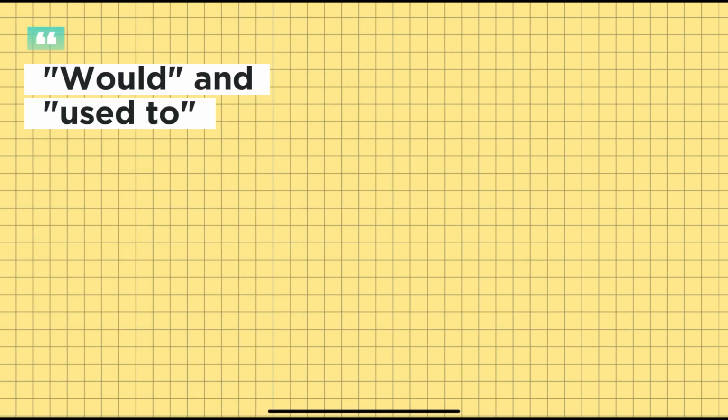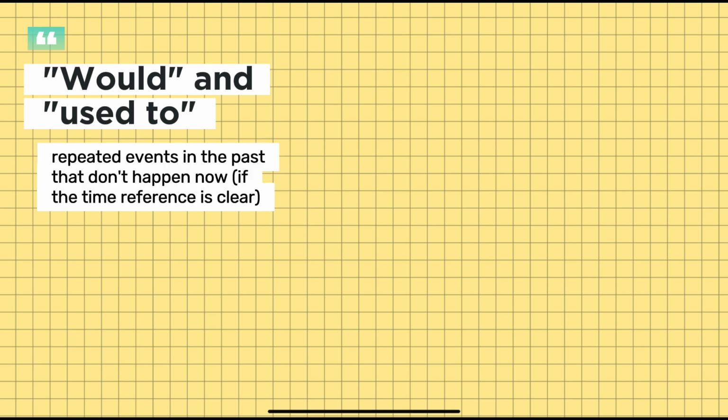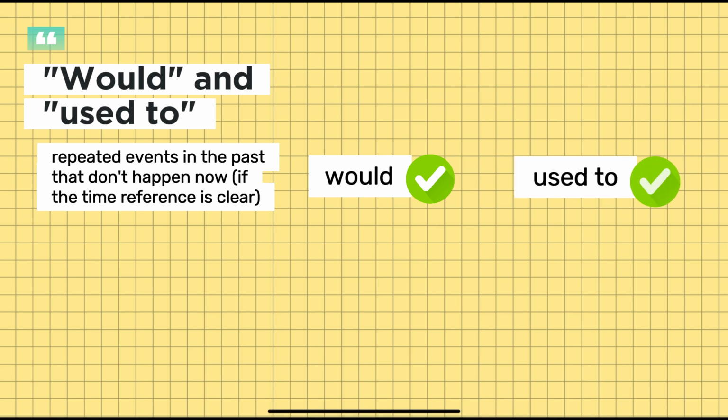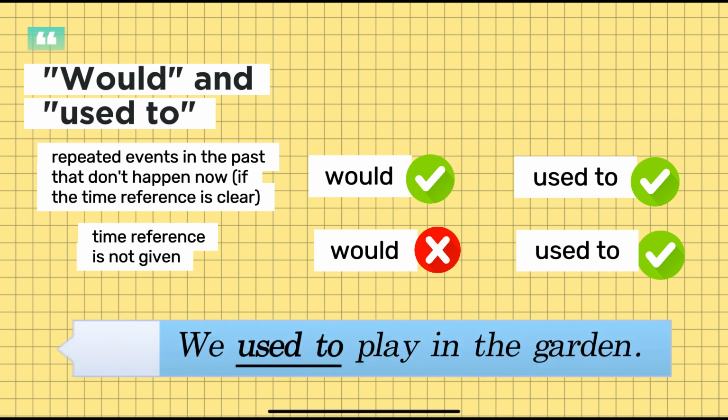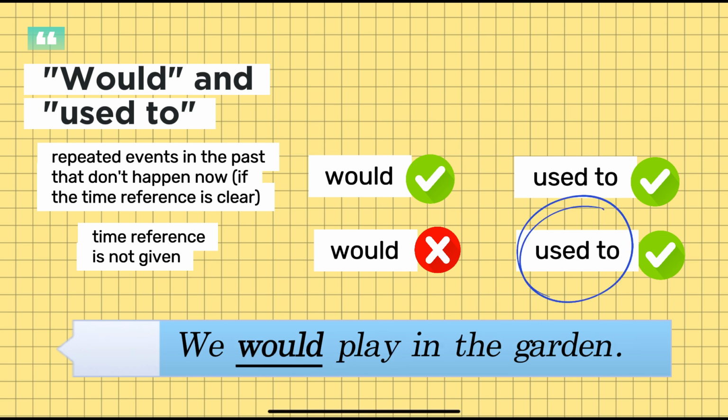Would and used to. When we talk about repeated events in the past that don't happen now, we can use either would or used to plus base. However, we can use would only if the time reference is clear. For example, we used to play in the garden. This has no time reference, so we cannot say we would play in the garden.